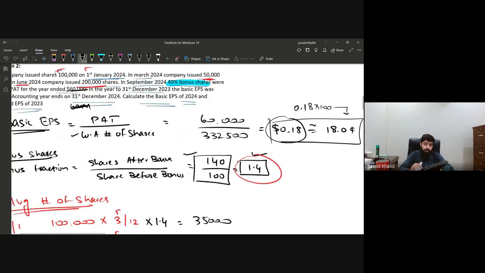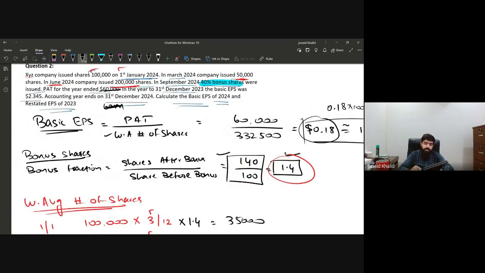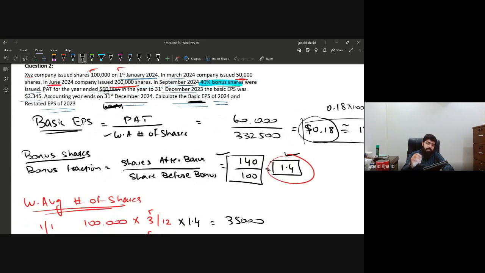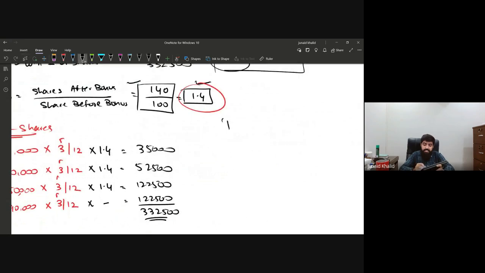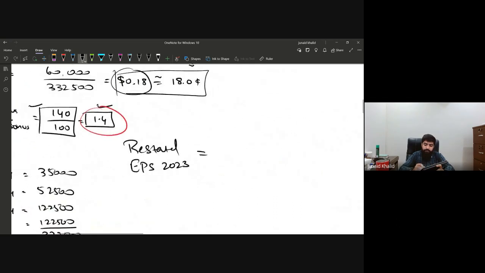Now what you have to do? Now listen to me very carefully. We have calculated the basic EPS. Now here it is saying that you need to calculate the restated EPS, which means that the last year EPS should be restated. Why? Because we are applying the bonus shares in such a way that it was in issue right from the beginning. So in order to calculate the restated EPS of 2023, the last year EPS was 2.345.